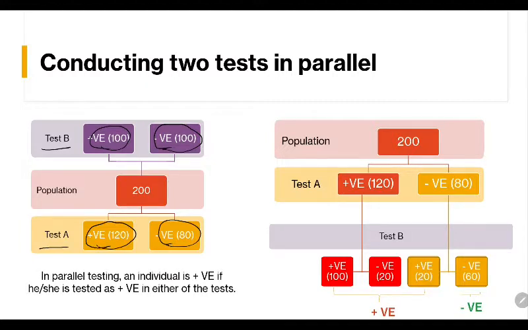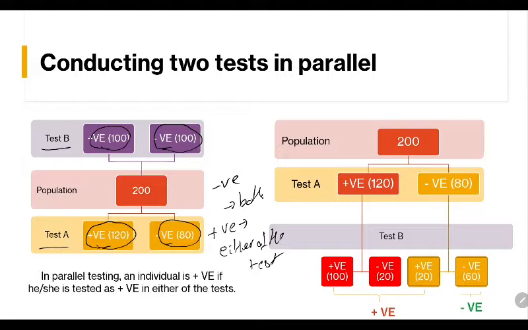We said that in parallel testing, a person is negative if he is negative in both, and he is positive if he is positive in either of the tests. Opposite of the series.